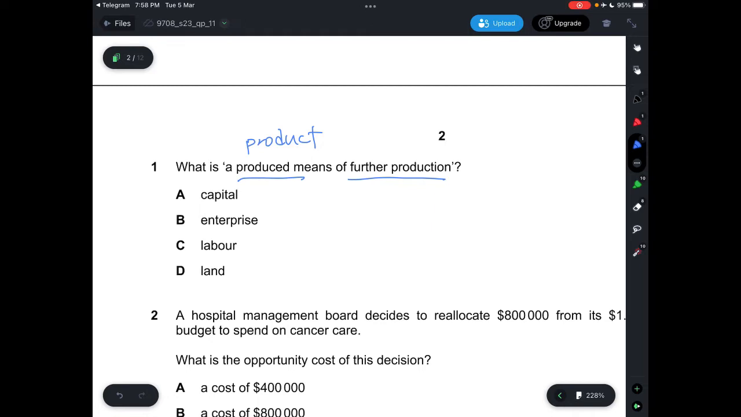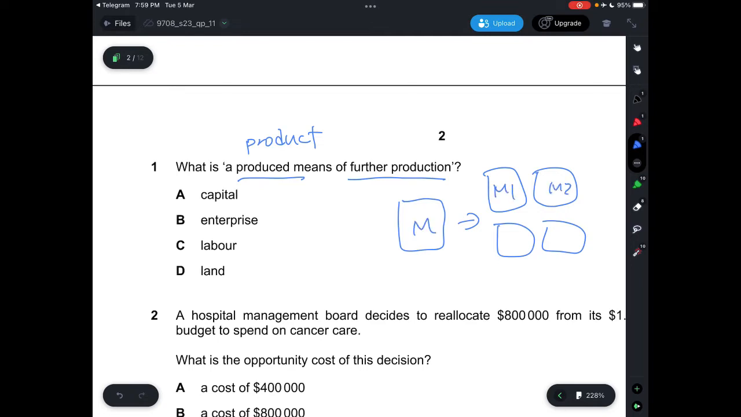Like you are building a machine, for example. You're building a machine to produce more machines. Alright, let's say this is M and this one is M1, M2, M3 and M4. So the produced product is used to further produce extra thousands of products. So that is basically what this entire phrase means. And the item that produces more things would be machines, and machines are categorized under capital goods.